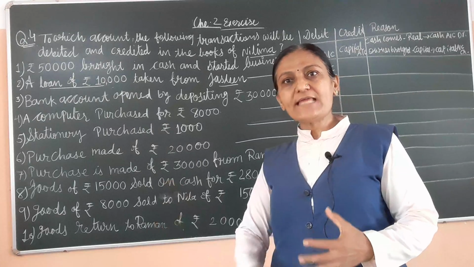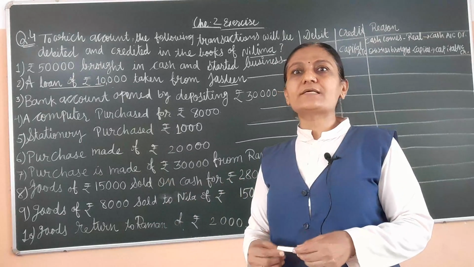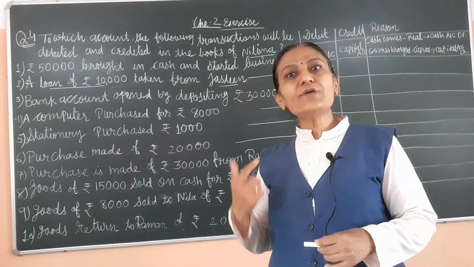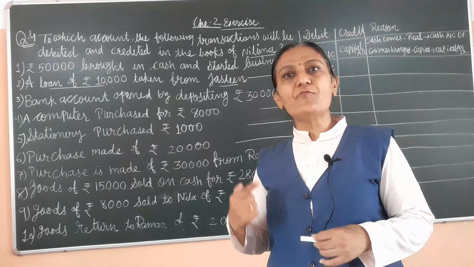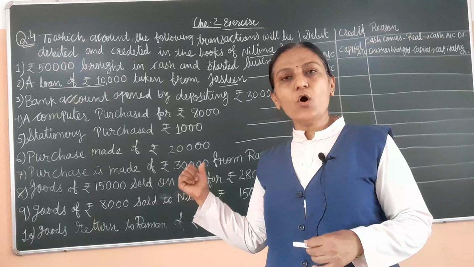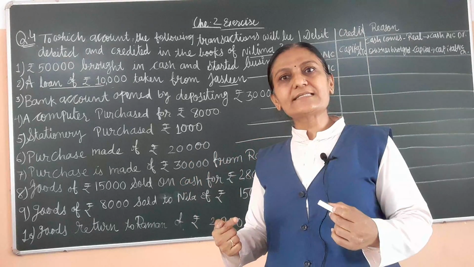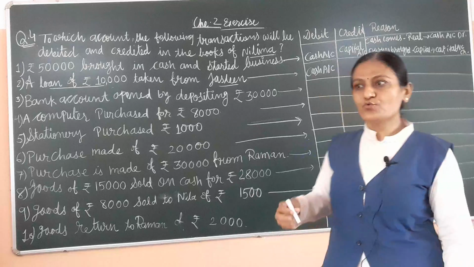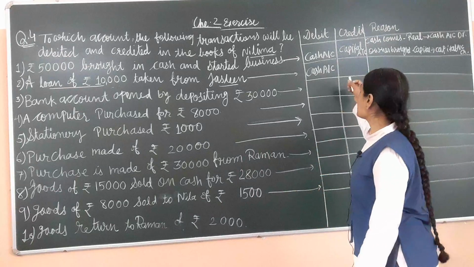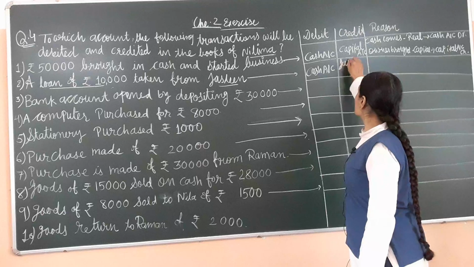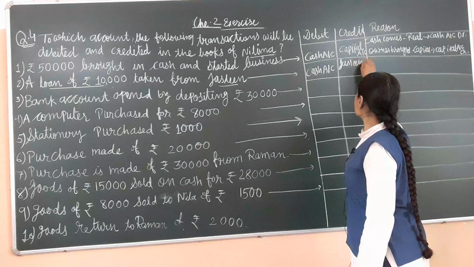When one account is debit, obviously the second account is credit, and here Jaslin is the person, so we have to apply the rule of personal account. And so when Jaslin is the giver, we have to write here Jaslin account credit.